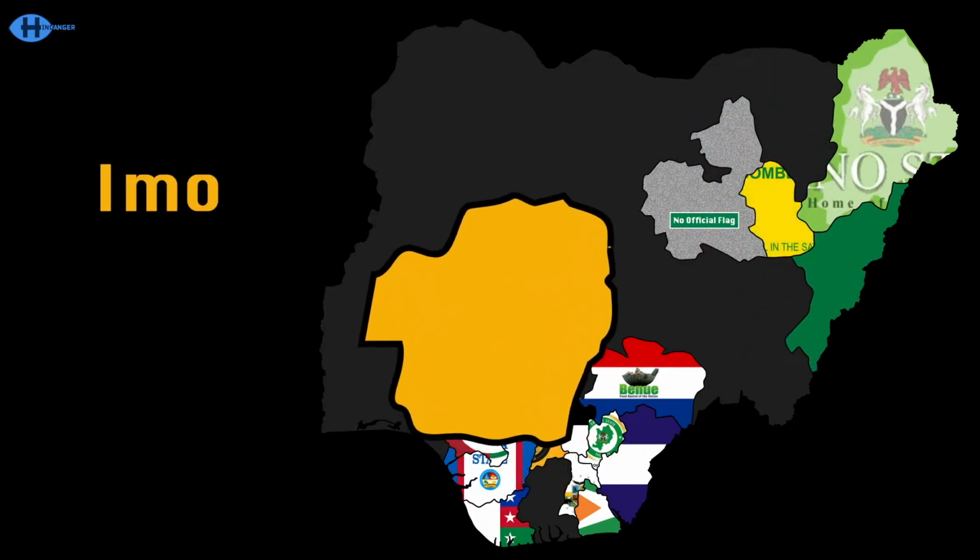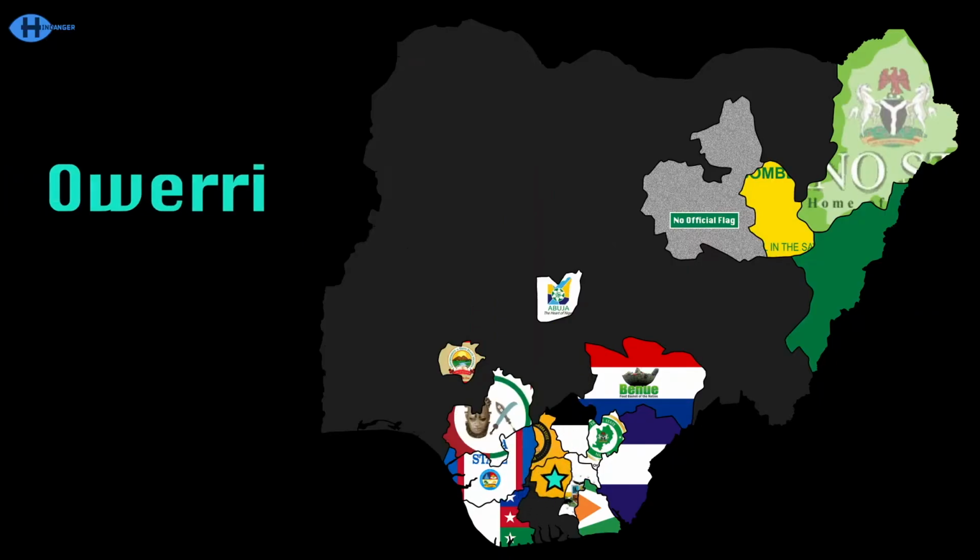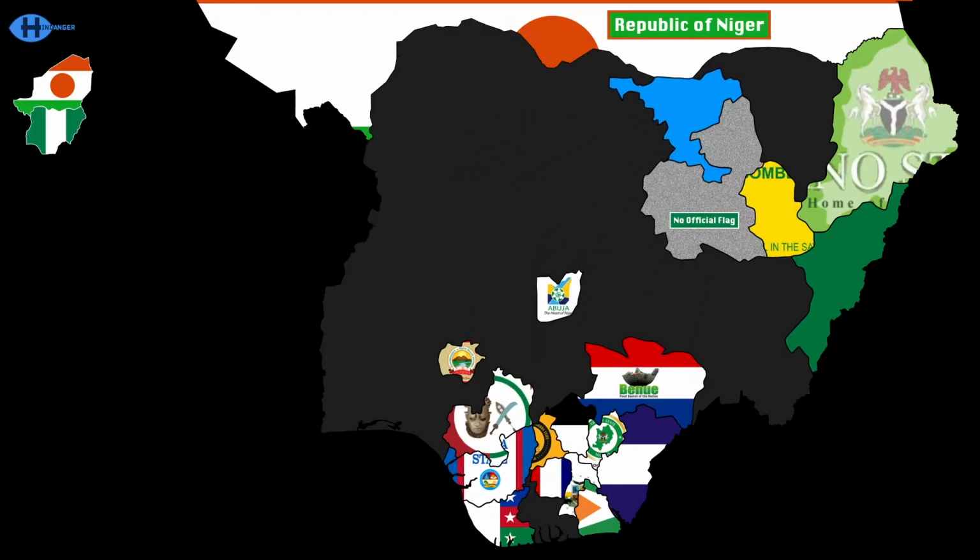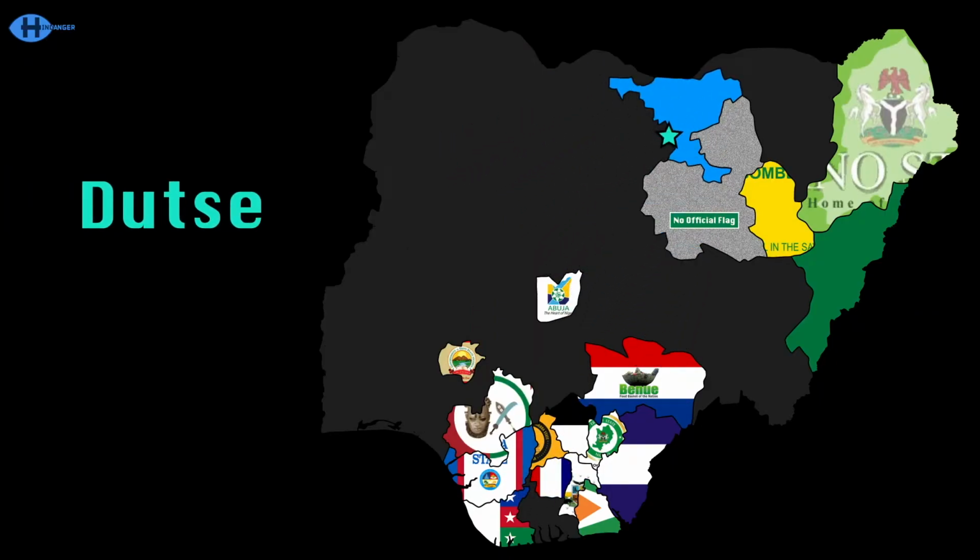Imo is small, the capital's Owerri. Jigawa borders Niger, the capital is Dutse.